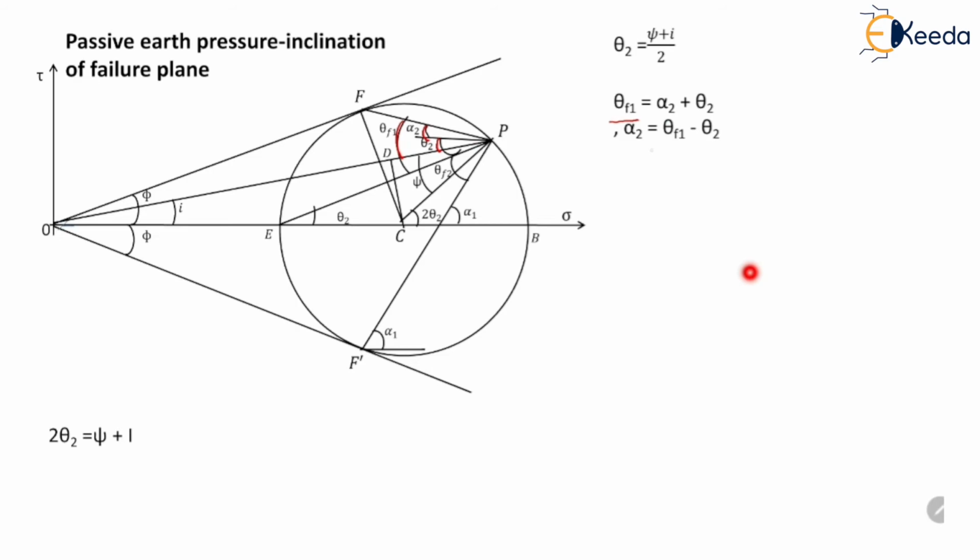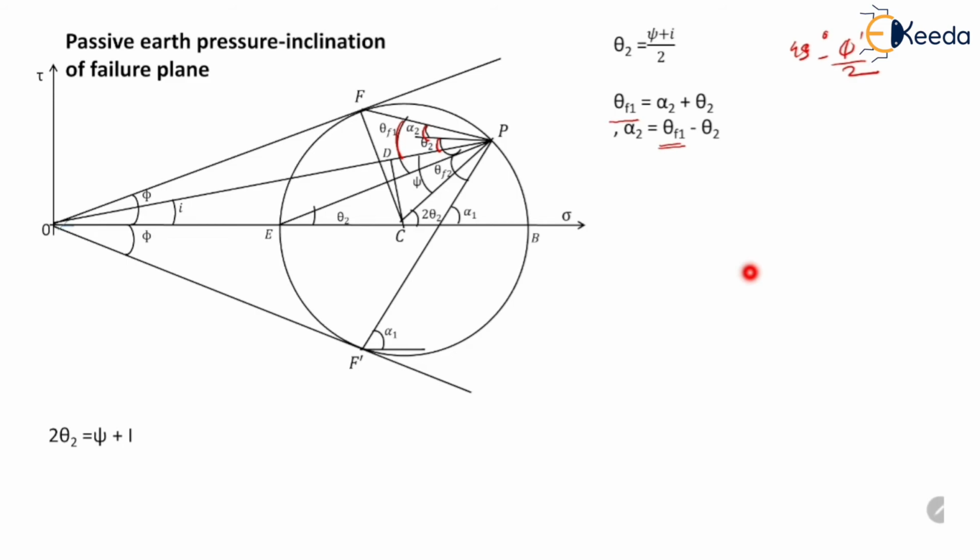We have already derived the expression for the angle of inclination of the failure plane with the minor principal plane, which is equal to 45 degrees minus phi dash by 2.